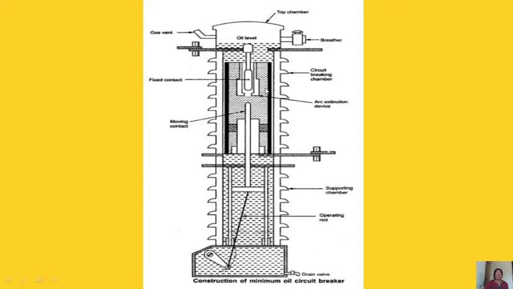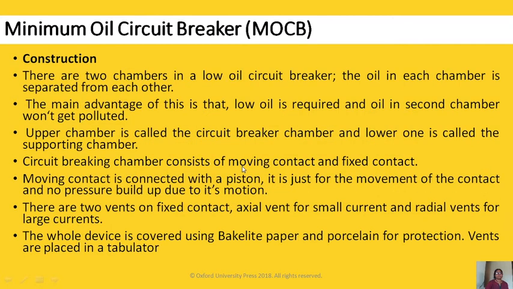So whatever oil gets decomposed, that means it gets polluted, and here we are providing a gas vent. So oil in this chamber will not get polluted. The upper chamber is called the circuit breaker chamber and the lower one is called the supporting chamber. The circuit breaker chamber consists of the moving contact and fixed contact.